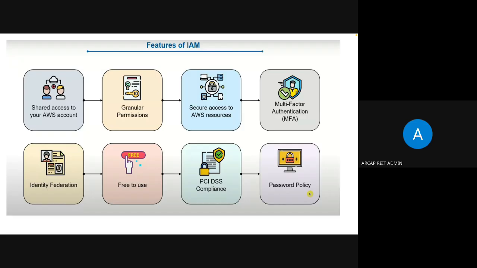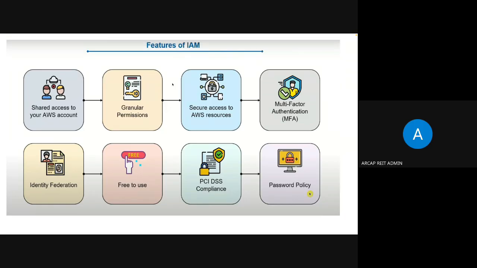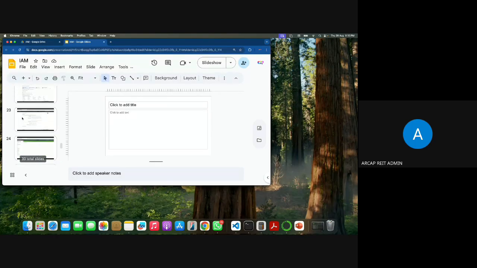So the features of IAM are that it has shared access to your AWS account, and it has granular permissions. It secures access to the AWS resources, and it also provides multi-factor authentication. Multi-factor authentication is very important, right? Then identity federation, and some of it is free to use, and it has PCI DSS compliance, and it has a password policy also. These are the different features. So this is about the IAM.